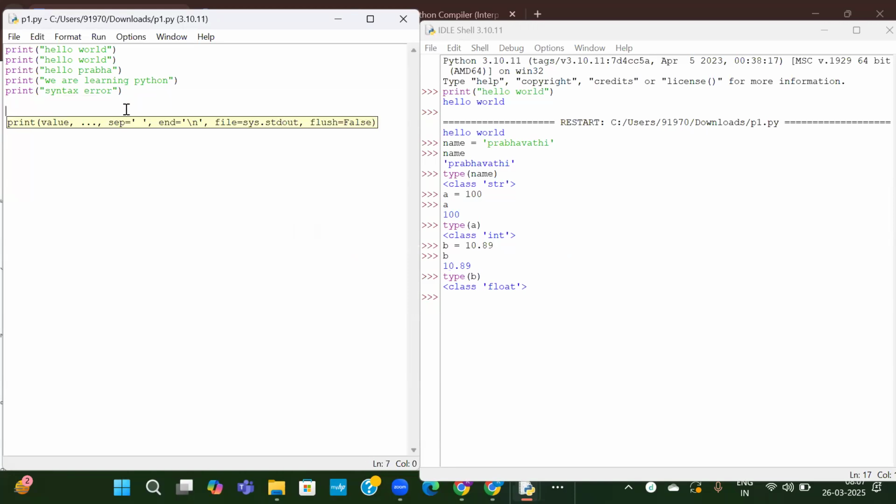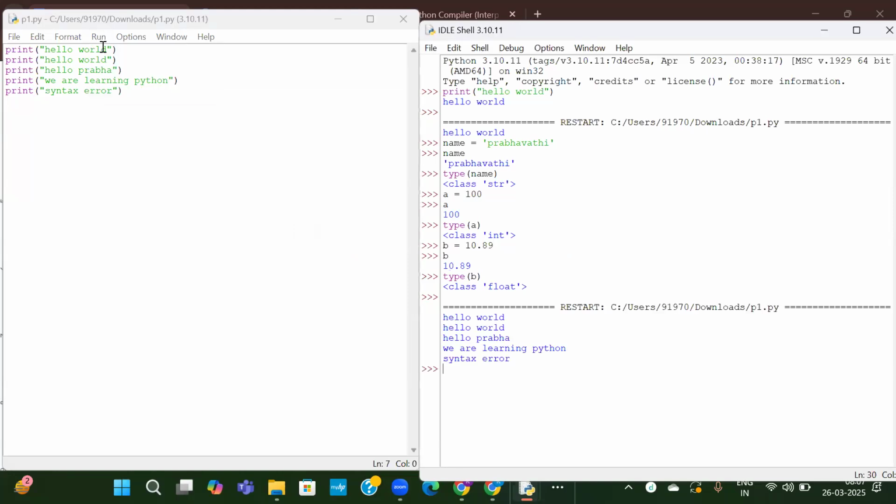Now let us try to run it. There are no syntax errors now. So it has printed everything. First two times is hello world, next is hello Prabha, next is we are learning Python, and then syntax error. So it has printed everything in the order whatever we have given.